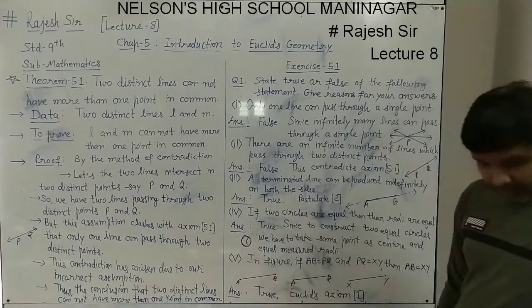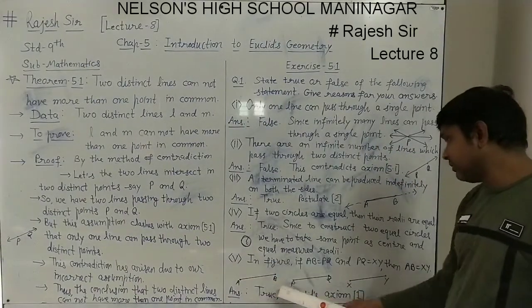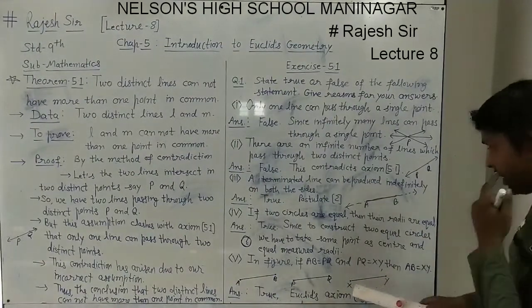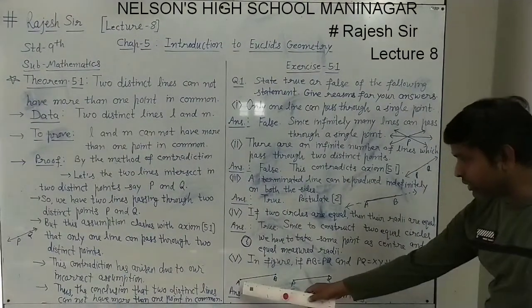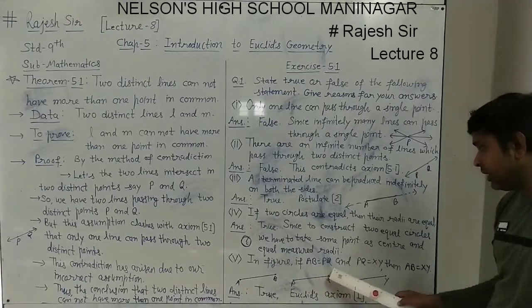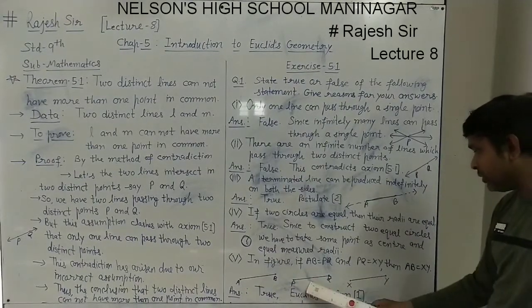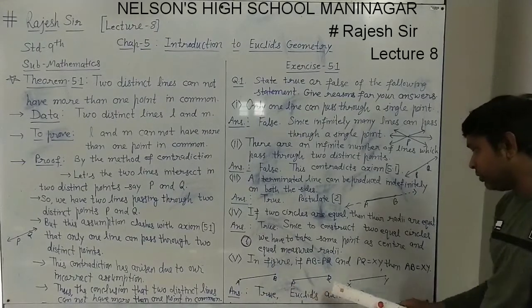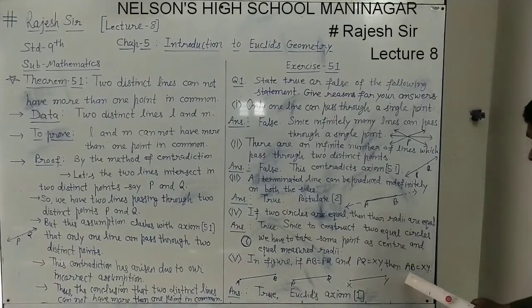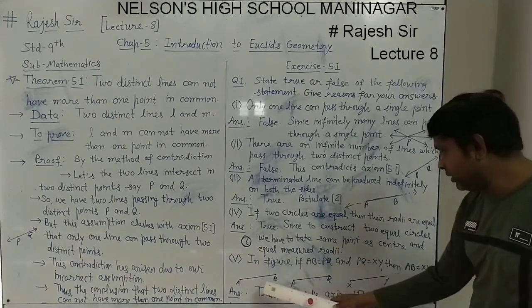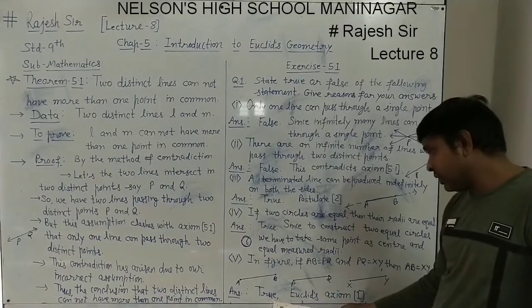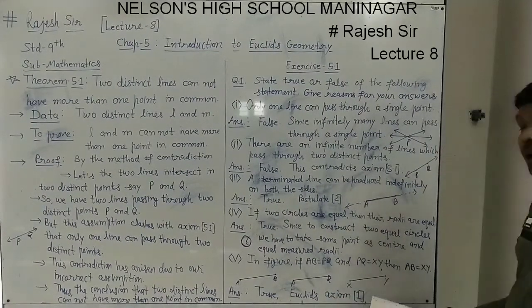Fifth number: in the figure given here, there are line segments AB, PQ and XY. AB is equal to PQ is given, and PQ is equal to XY is given. Then it will be AB equal to XY. The statement is true, as Euclid's axiom number 1.